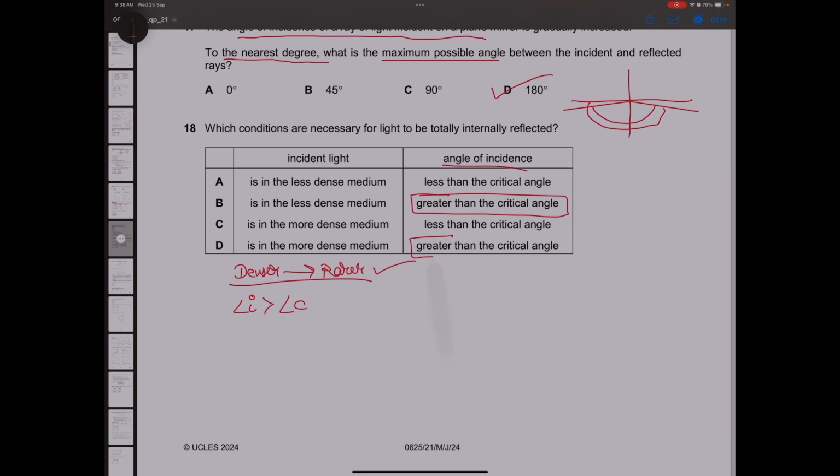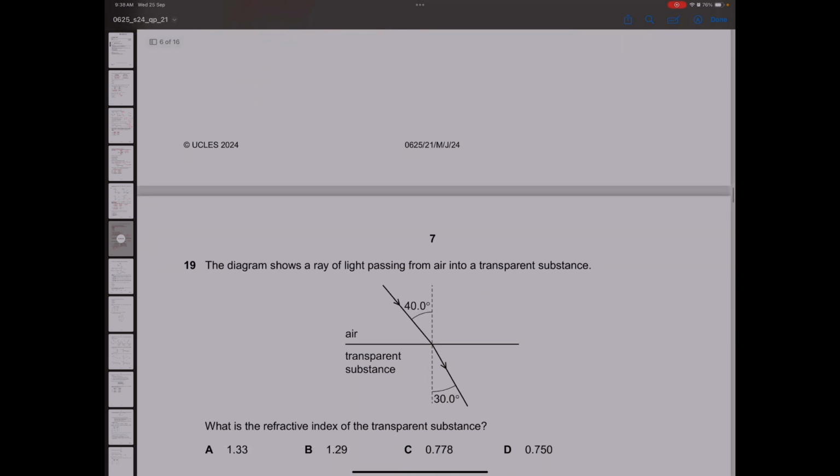So we have to decide between option B and D, and the incident light should be in the denser medium. It should be in the denser medium. So option D will be the correct answer here. Denser to rarer and angle of incidence should be greater.